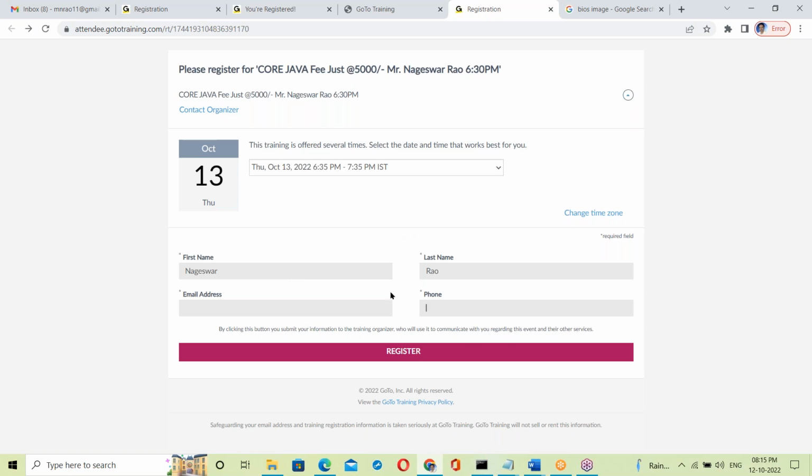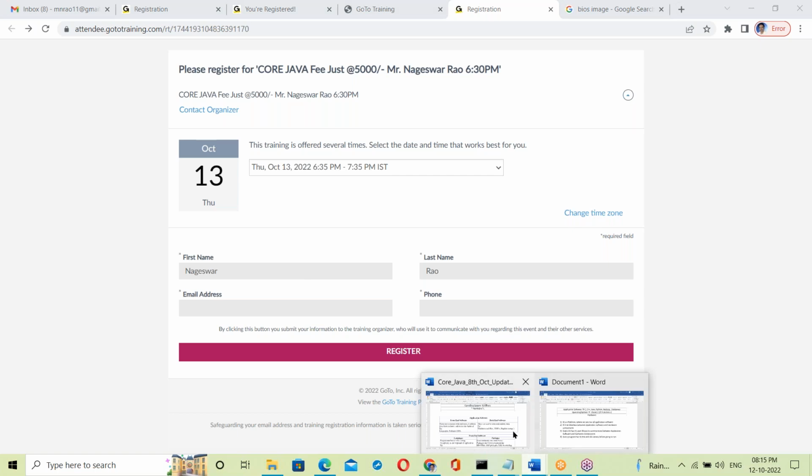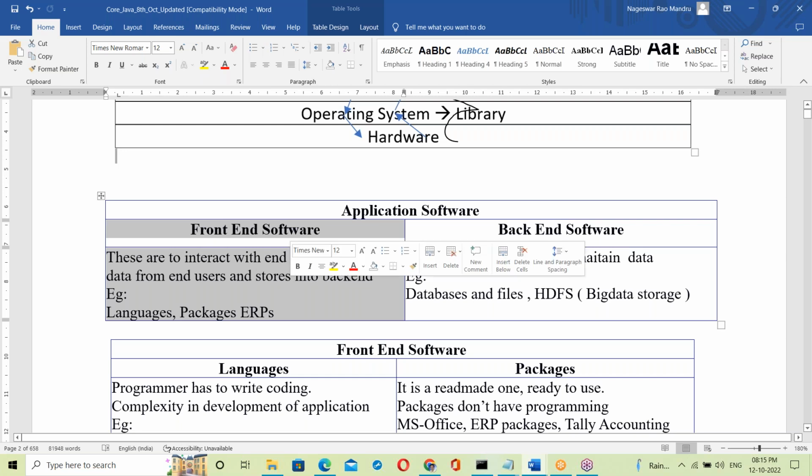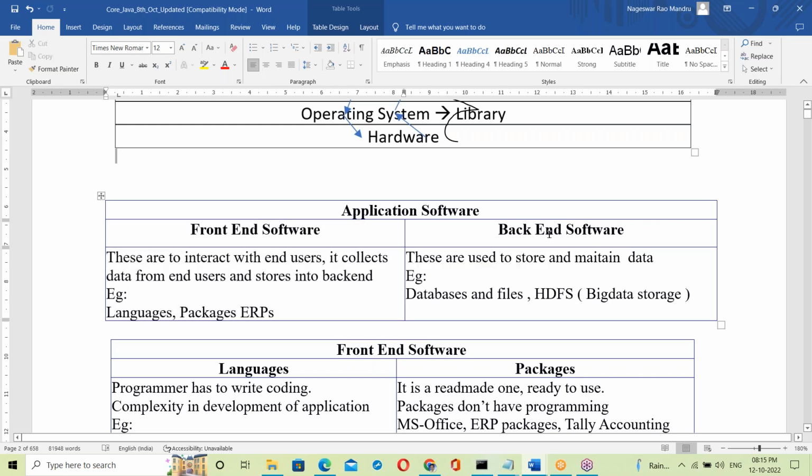The front end is for collecting data. Front ends interact with users. It collects data from end users and stores it in the backend. So the front end is to collect data from users, and the backend is to store and maintain data.